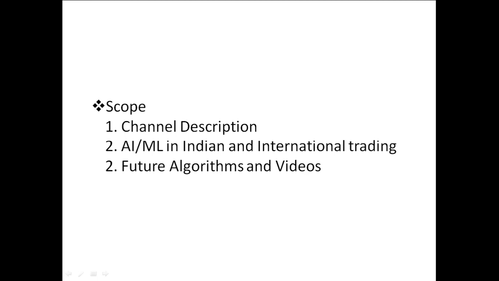In the future, we are planning to do further analysis. In the first video, we considered only price as one input parameter to this algorithm, nothing else. But as you know, there are a lot of other parameters which affect the stock price. We are trying to incorporate all of those into this algorithm, and at a later point of time, using different algorithms, we will analyze different stocks and other indices, and try to predict the stock market.